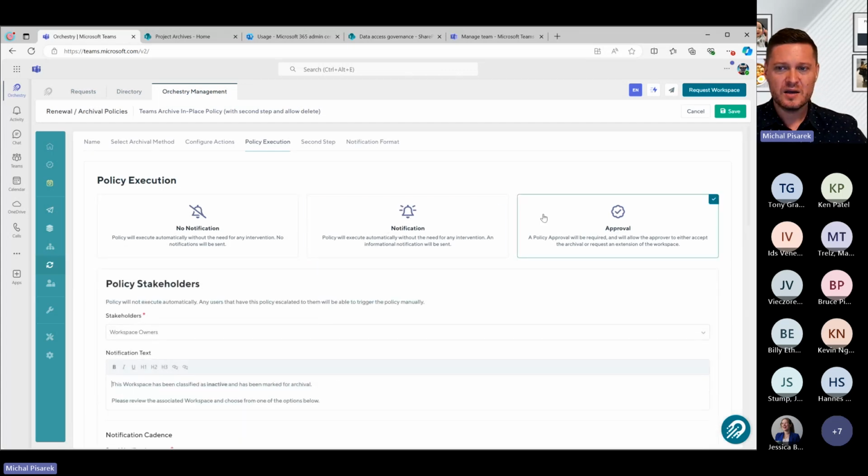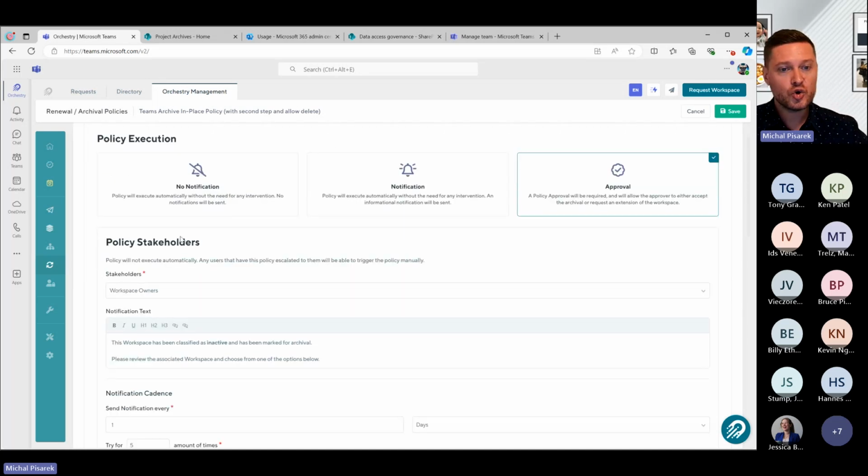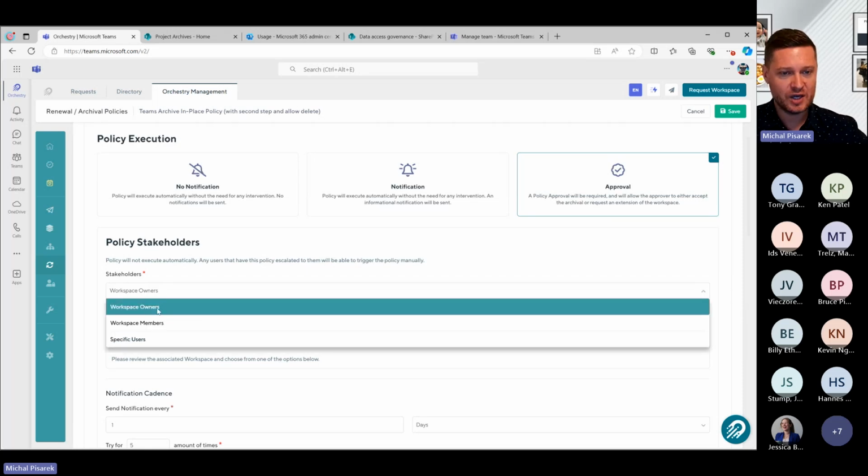But typically, one of the real beautiful things about Orchestry is you can get your content owners involved. Let them make the decision around that content, so you as IT don't make that decision for them, because typically you can't. So when this policy executes, we're going to get an approval. Who is that approval going to be from? Who are my policy stakeholders? Well, in this case, we are going to ask the owners.